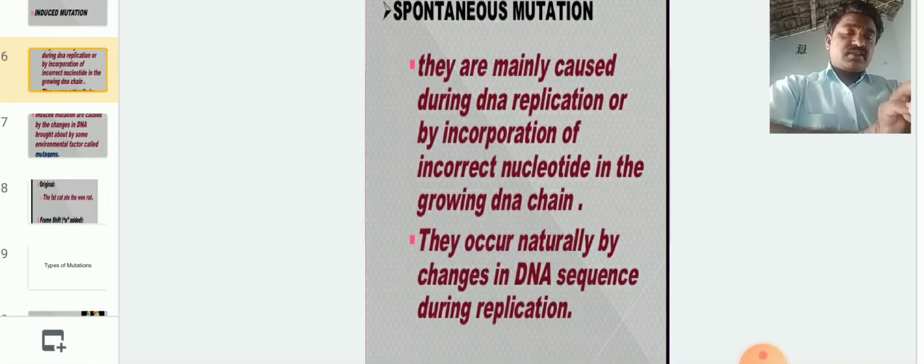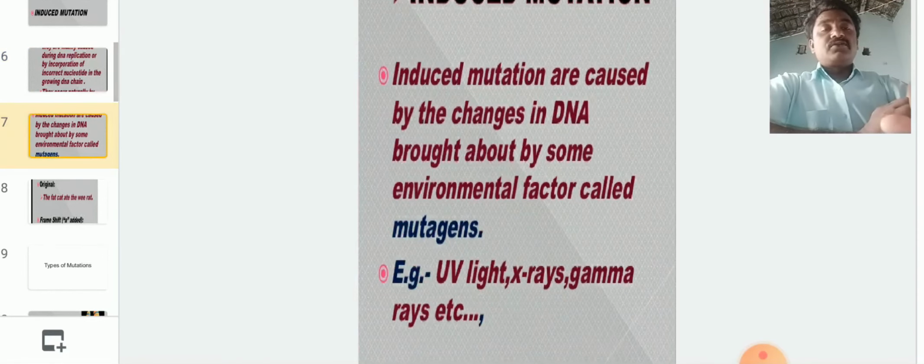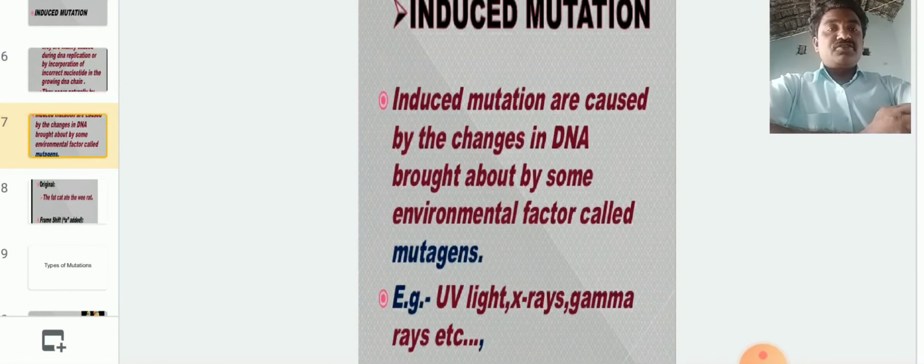So what is replication? The production of a DNA molecule from the mother DNA is called replication. By DNA replication, we can produce the daughter DNA. Okay, next, induced mutations.